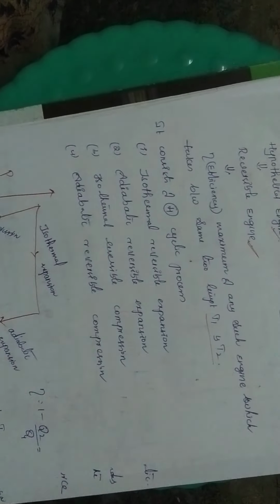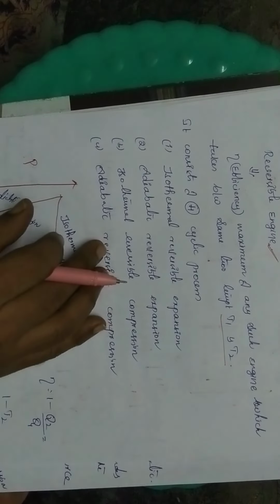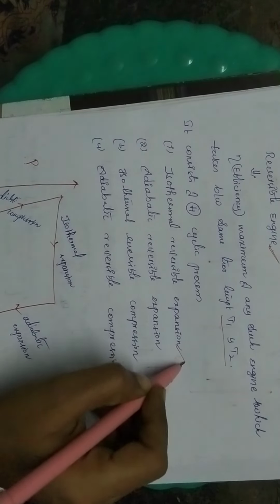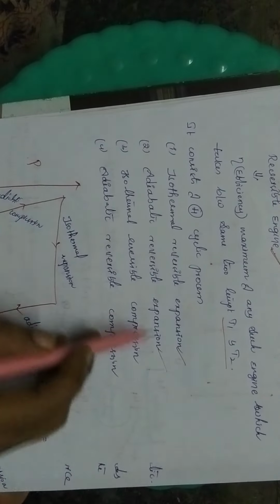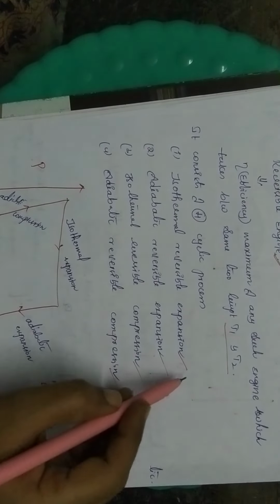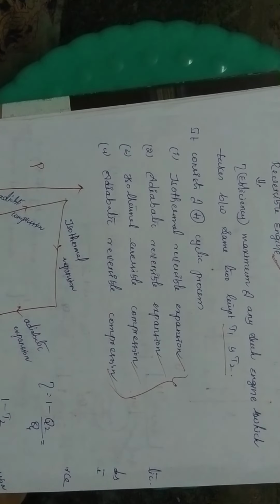Okay, it consists of 4 cyclic processes. This Carnot heat engine consists of 4 cyclic processes: isothermal reversible expansion, adiabatic reversible expansion, isothermal reversible compression, adiabatic reversible compression. All these 4 processes occur in the Carnot heat engine.